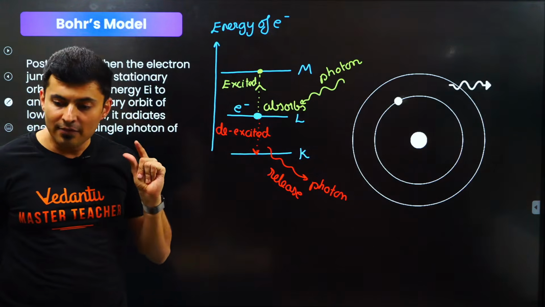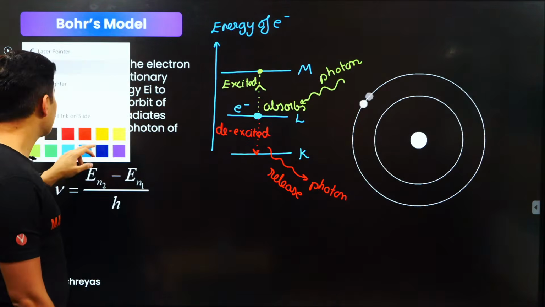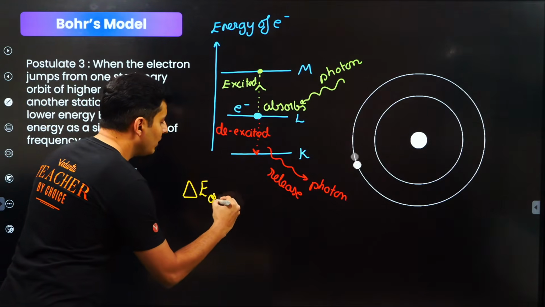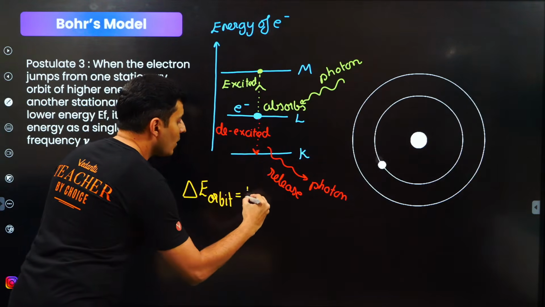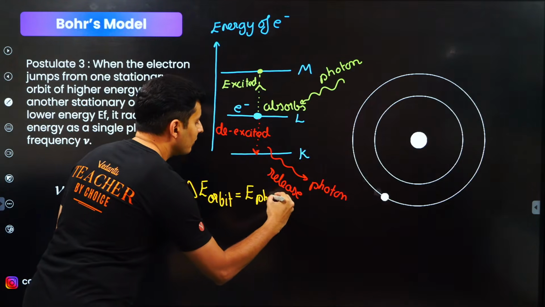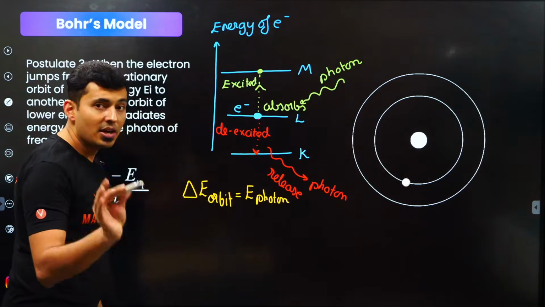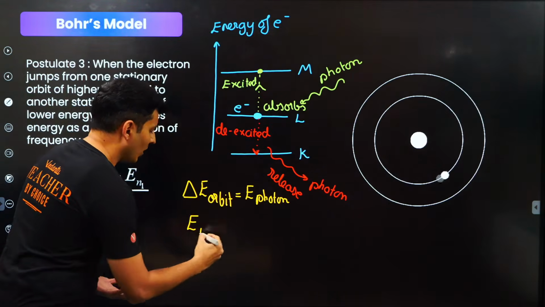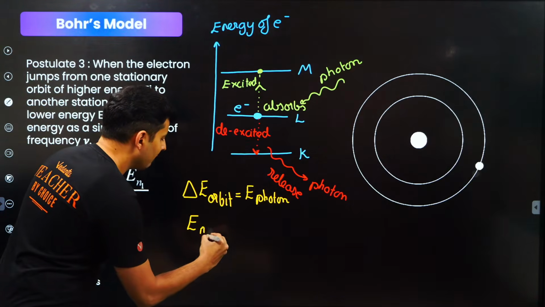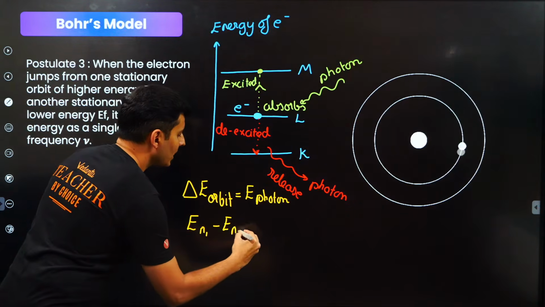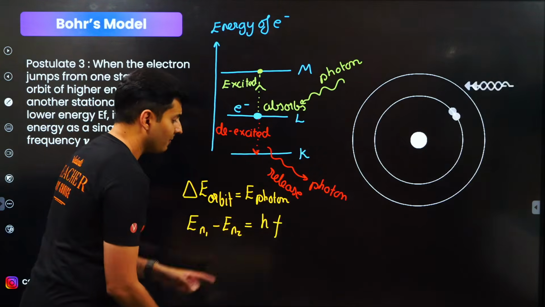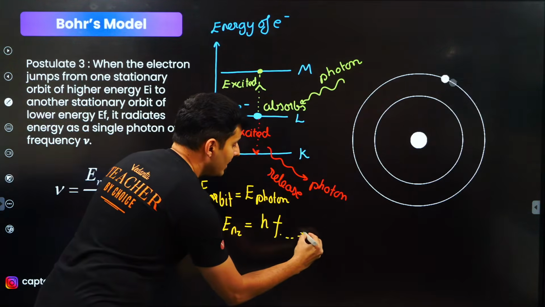Understood? Everybody? So that is the reason why I say the energy difference between the orbits is equal to the energy of the photon. So the energy difference could be En1 minus En2, which is the energy of the photon, which is just hf. What is f? f is the frequency.